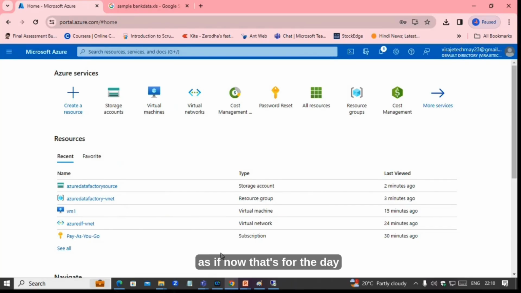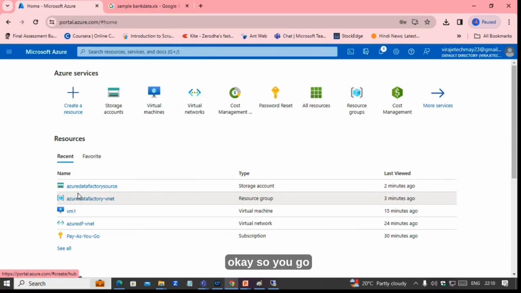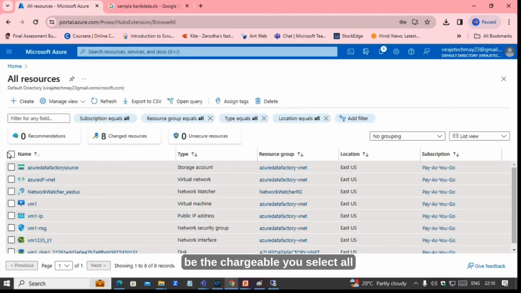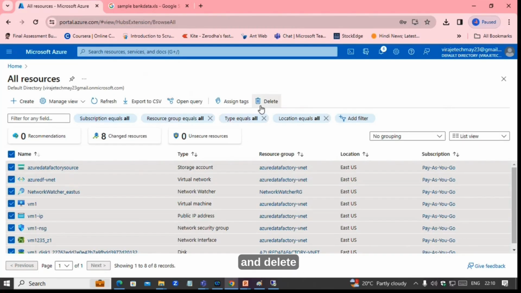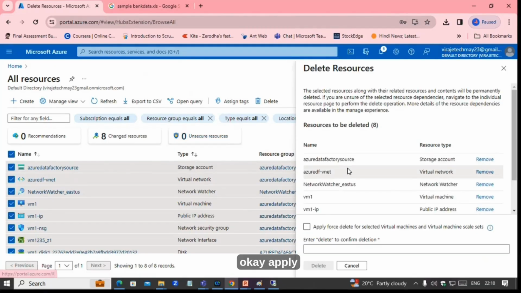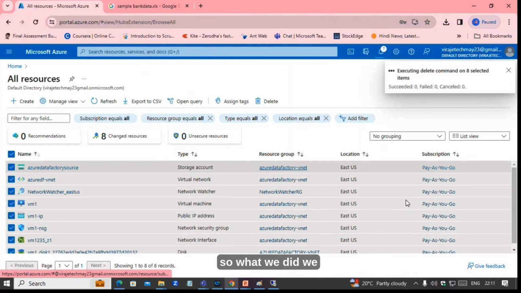As of now, that's it for the day. So it is your day one. Always remember, whatever you created, you need to delete it. So you go to the resources, all resources, because in Azure, everything is chargeable. You select all and delete. Apply force delete, delete, delete.